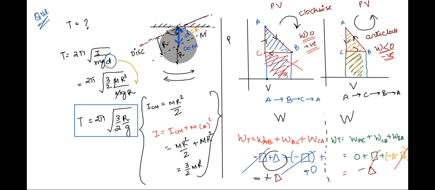Sometimes they may want to check you. So instead of giving you a PV graph, they may end up giving you a VP graph. So things will reverse. If you have a clockwise process for a VP graph, the work done will be negative. And if you have an anti-clockwise process for a VP graph, the work done will be positive. Are we clear with this, Atul? Just the reverse. So you just remember one thing and then accordingly substitute the other.